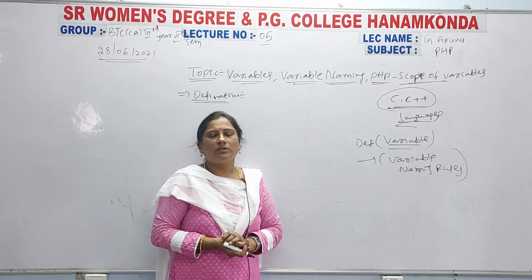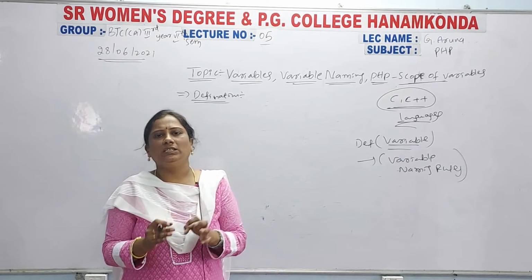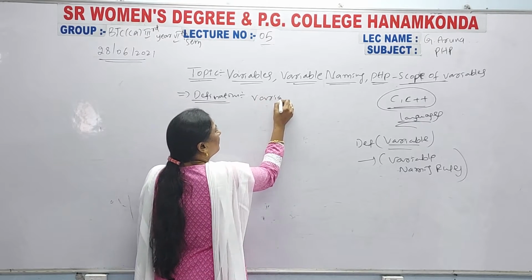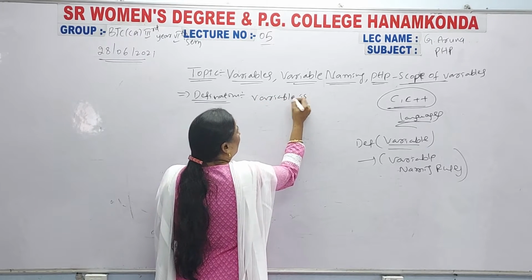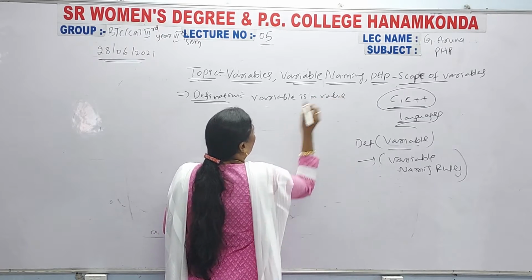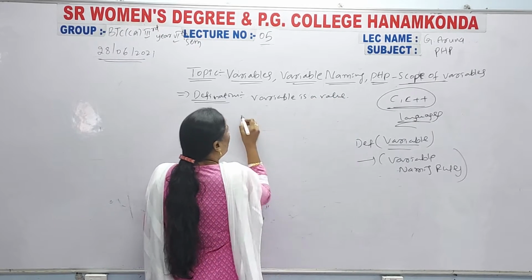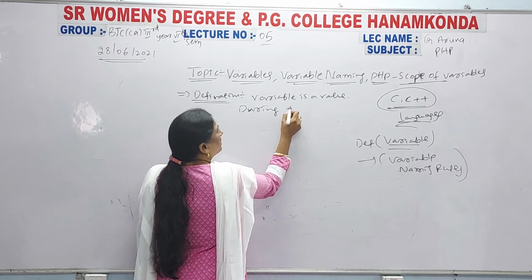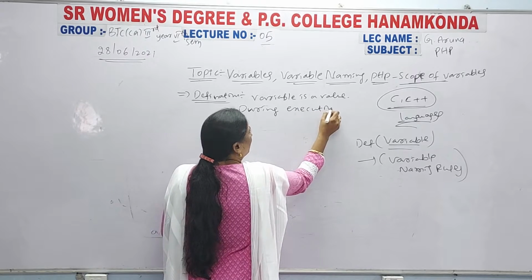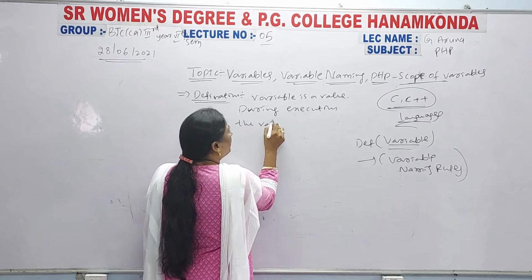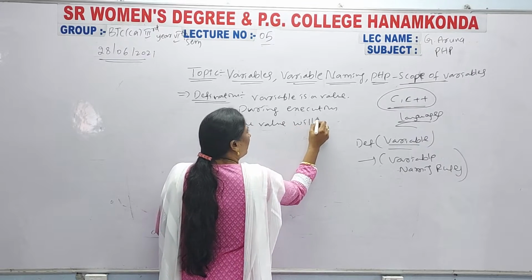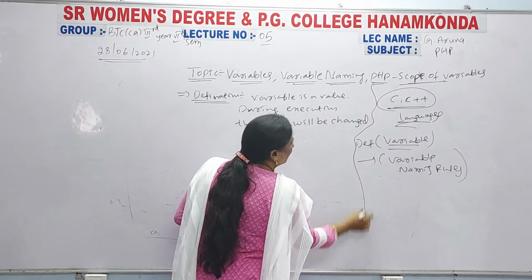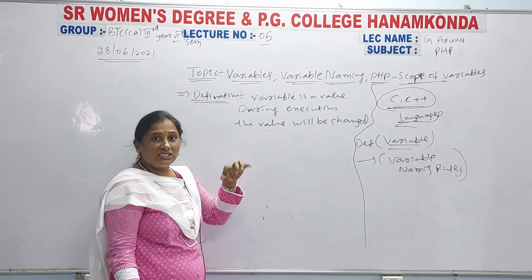So what is a variable? A variable is a value. During execution, the value will be changed. So this is the variable definition.